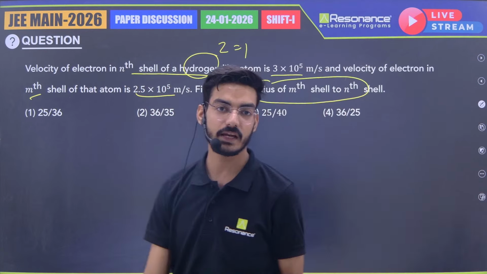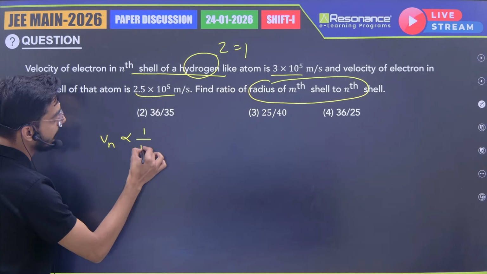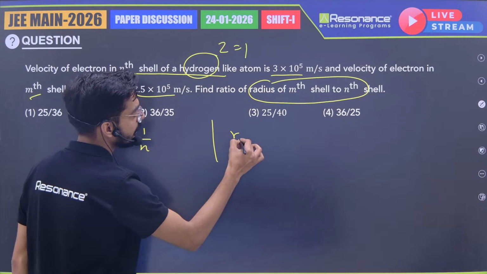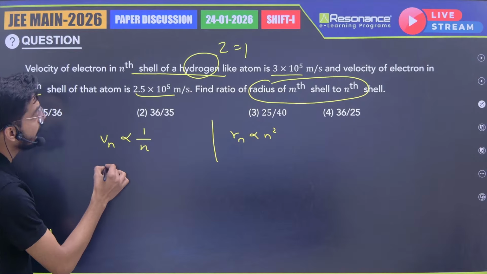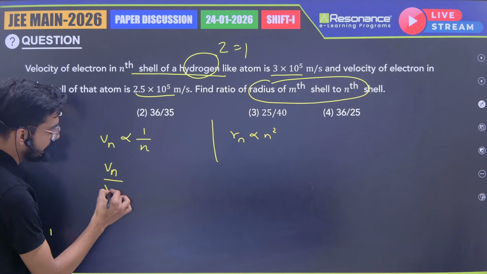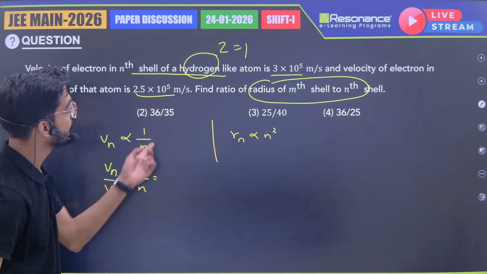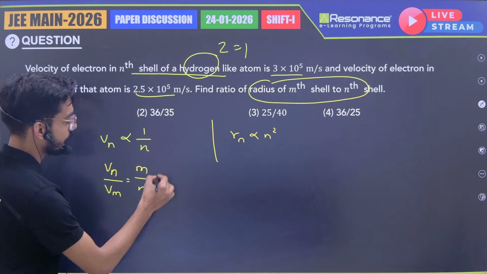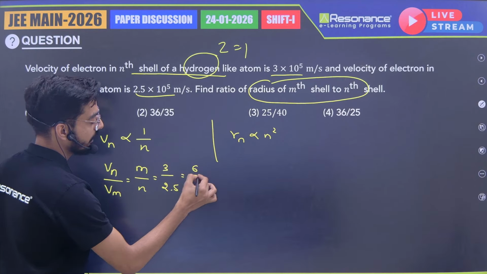We know that if Z equals 1, velocity is proportional to 1 by n and radius is proportional to n square. So Vn by Vm will be m by n. The ratio of velocities will be 3 by 2.5, which simplifies to 6 by 5.